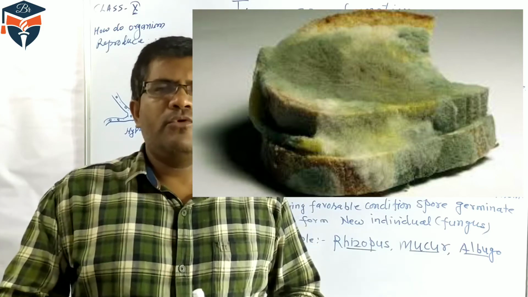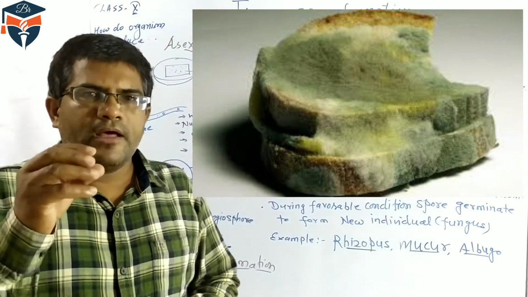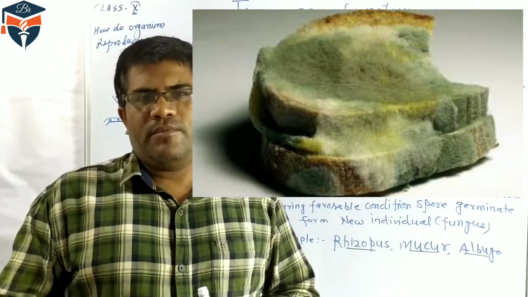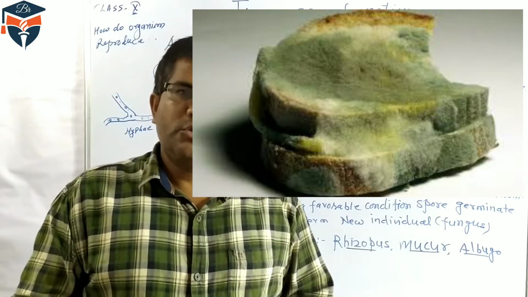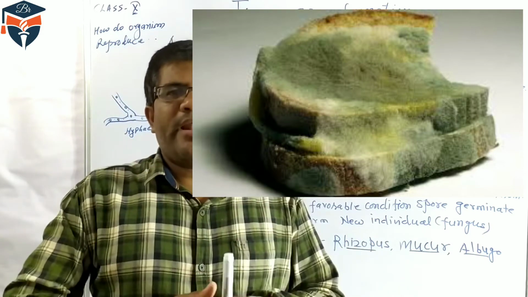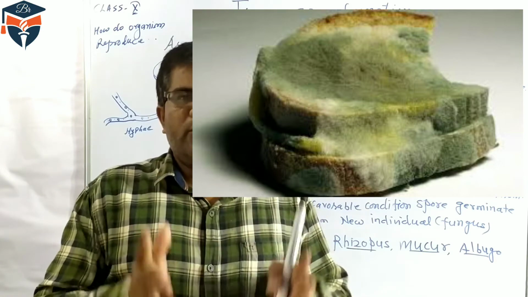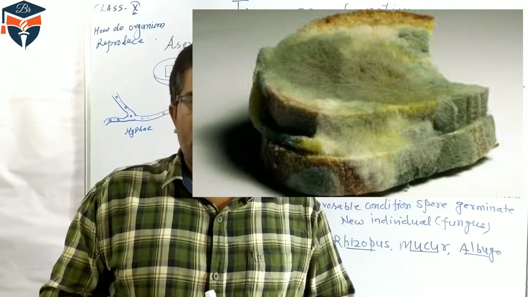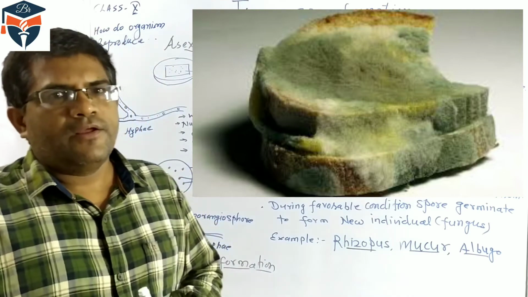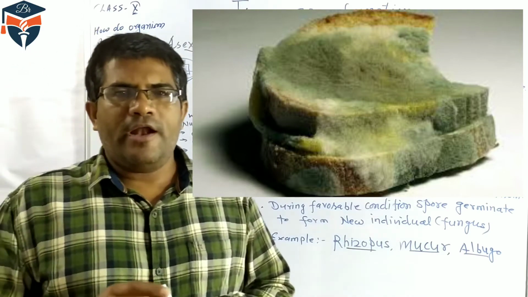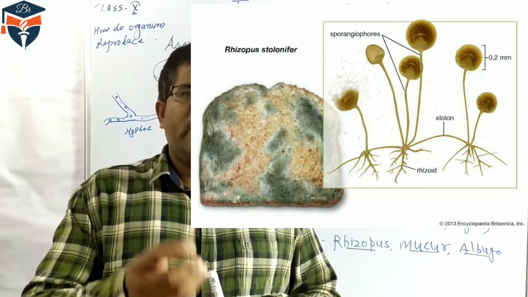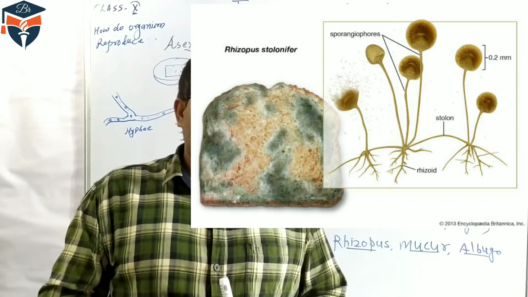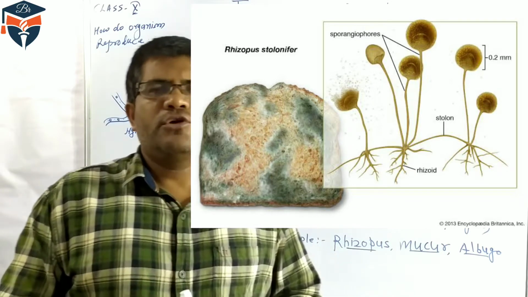In bread mold you can see a large number of dark black spots and a network-like structure. The network structure present in the bread is called the hyphae, and on the hyphae you can see some spherical or ball-like structures, and they are called the sporangium.